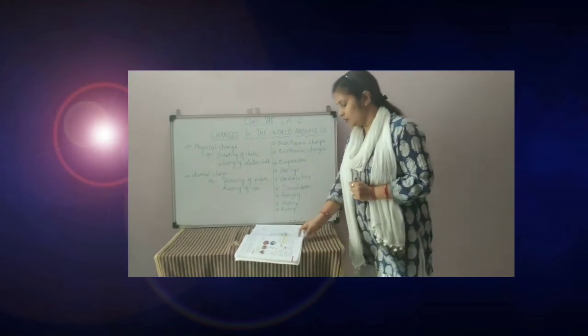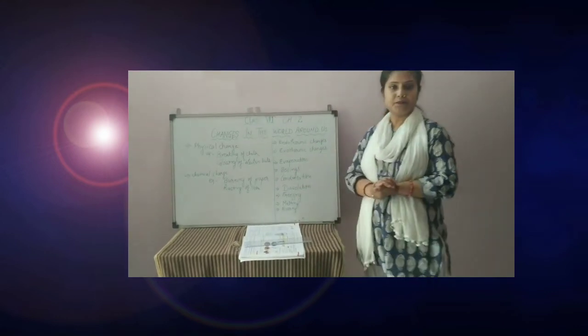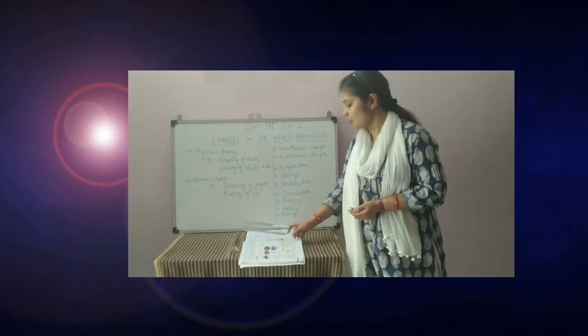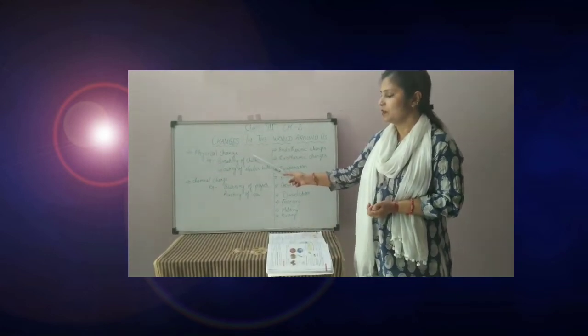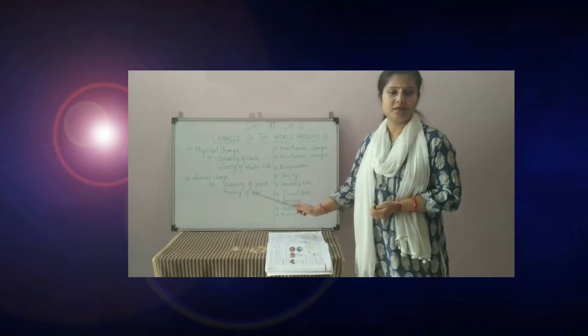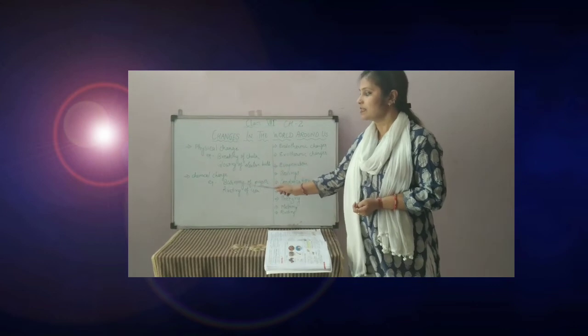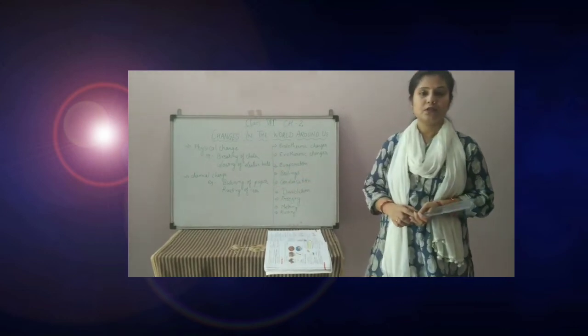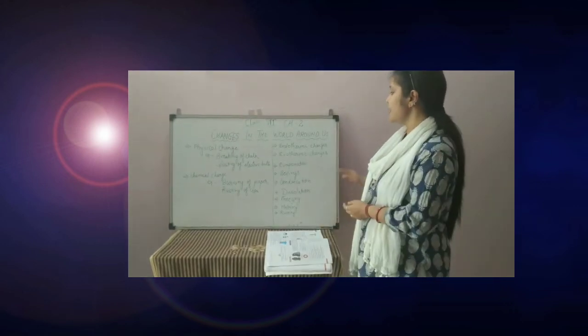Now today again we will discuss a few topics. Different types of topics are there. Here is physical and chemical changes. We have already discussed these topics, and the difference between physical and chemical changes you have to write in your notebook also. Now the second one, endothermic and exothermic.